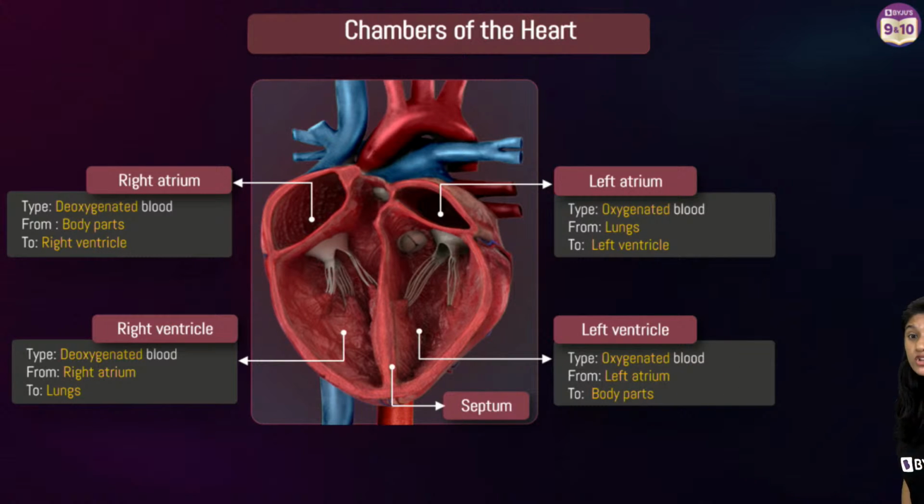So all the information that you have to write in the examination about the structure of the heart, of the chambers, right? We have all of this. They have mentioned from where to where the blood is moving. This is also important so that you don't get confused ever.